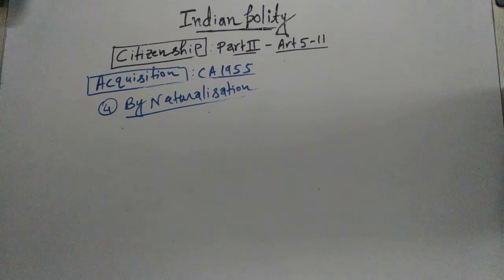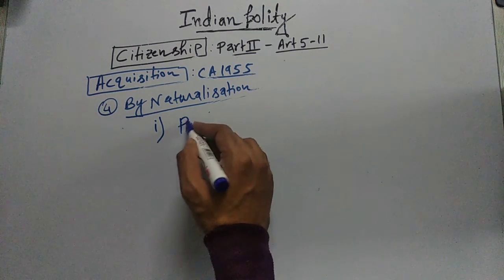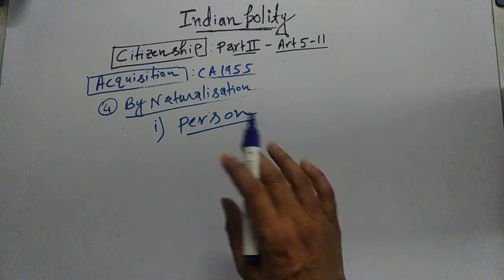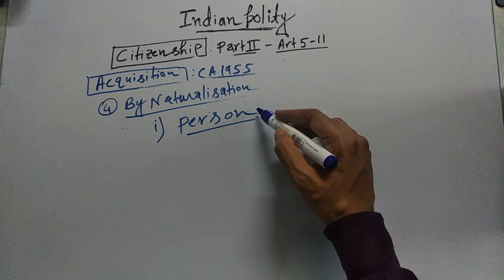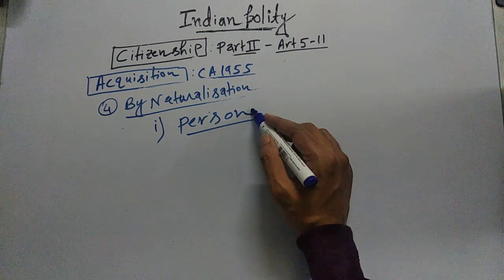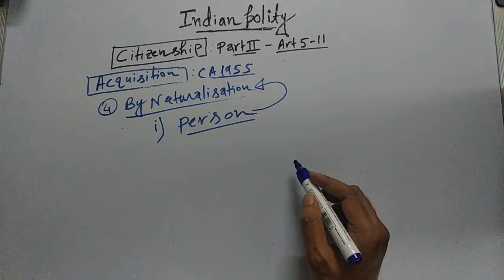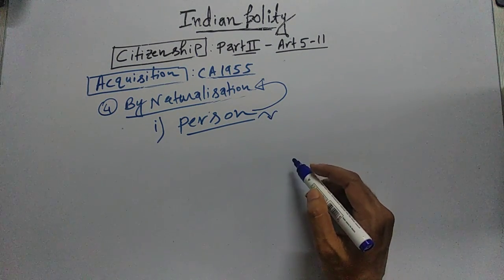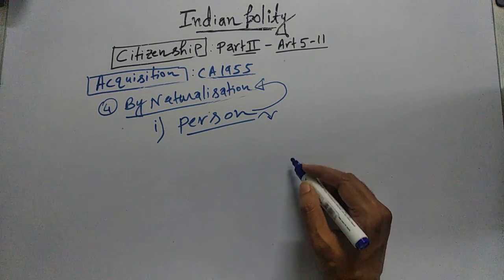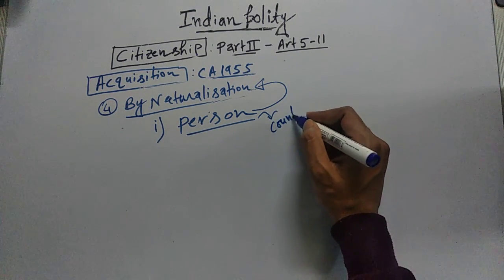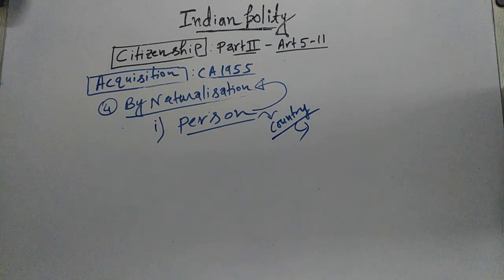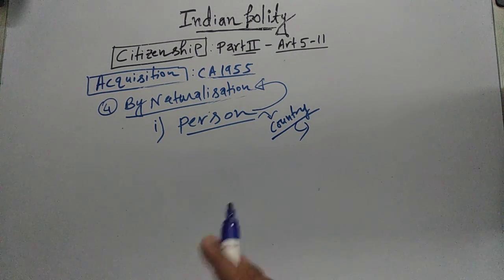Then there are some other criteria. For example, suppose there is a person who is a citizen of any other country and not India. So he or she is a foreigner, and suppose this person wants Indian citizenship by naturalization. Then the Indian government will give this person citizenship by naturalization if he comes from such a country where Indians are not prevented from getting citizenship by naturalization.